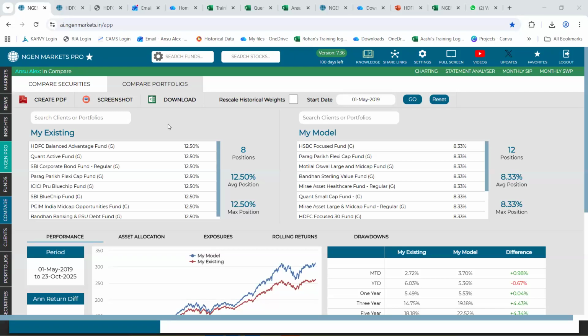We do not consider transactions when we do analytics because we are not concerned about your today's profit or loss. We consider the holdings because we wish to understand whether whatever you are holding currently is right or wrong for the next 5 years or next 10 years. So we are not considering the profit or loss that you are making in today's situation. That's the reason we don't consider the transaction report, whether you get it from CAMS or Karvy.